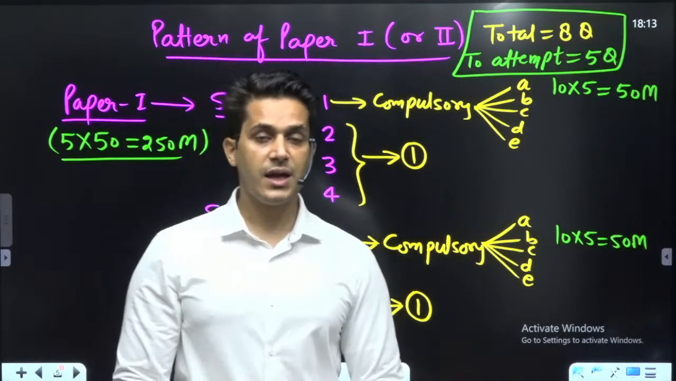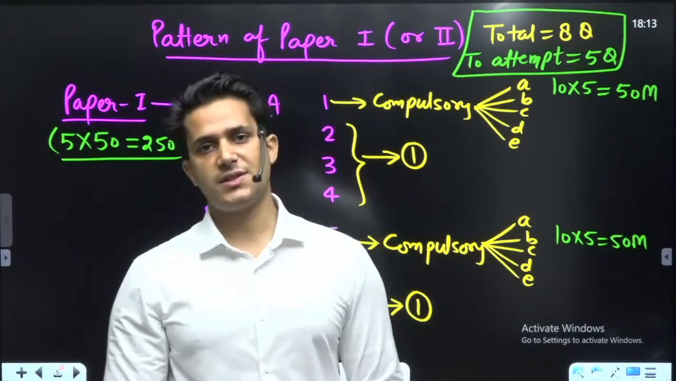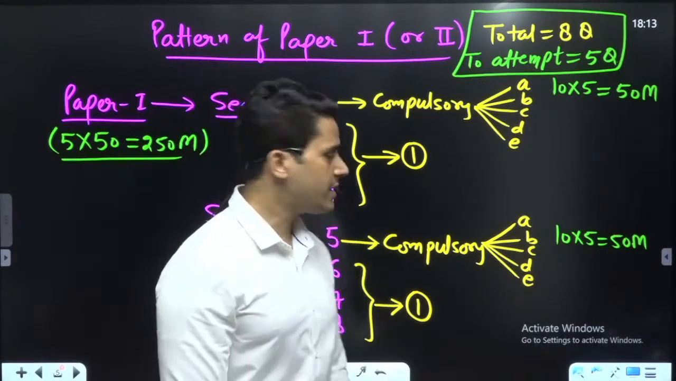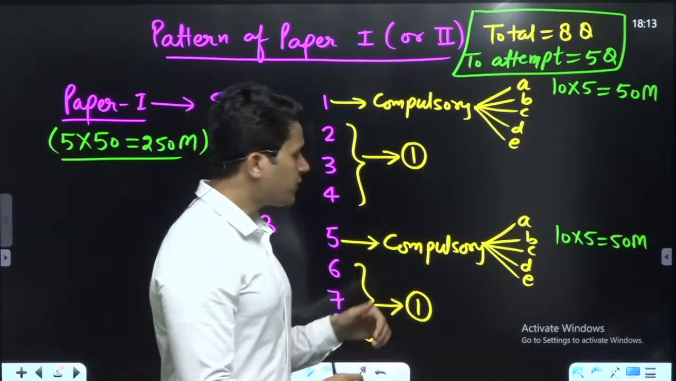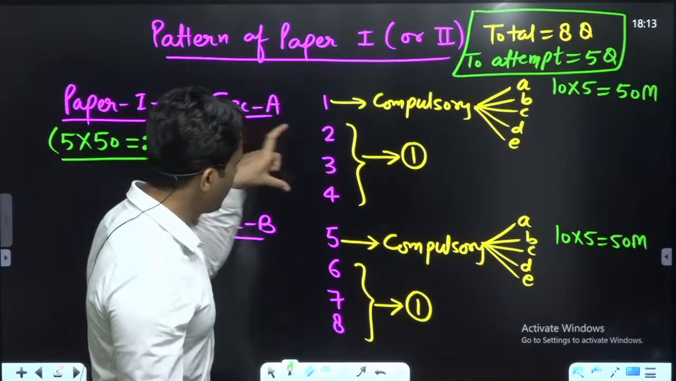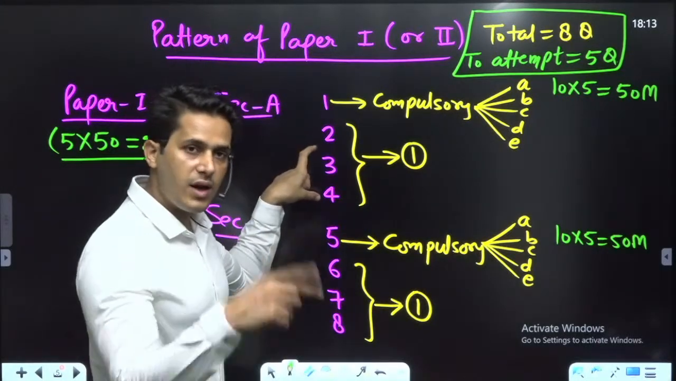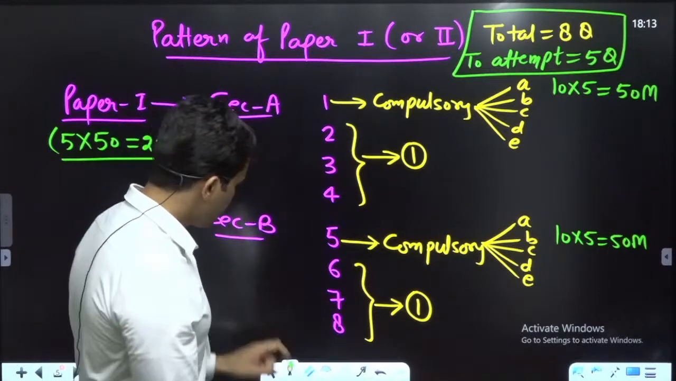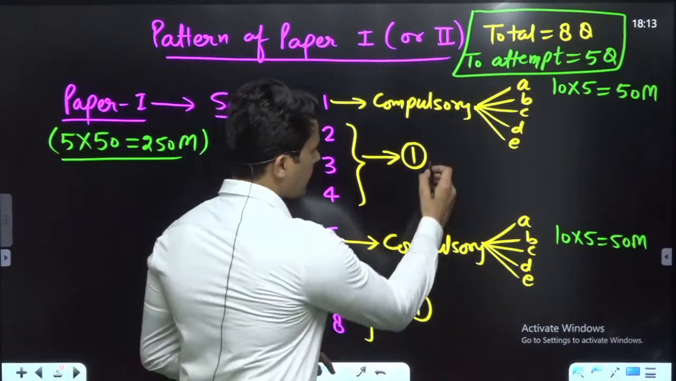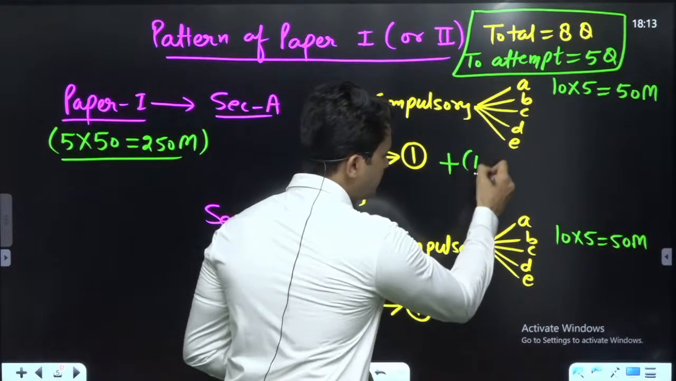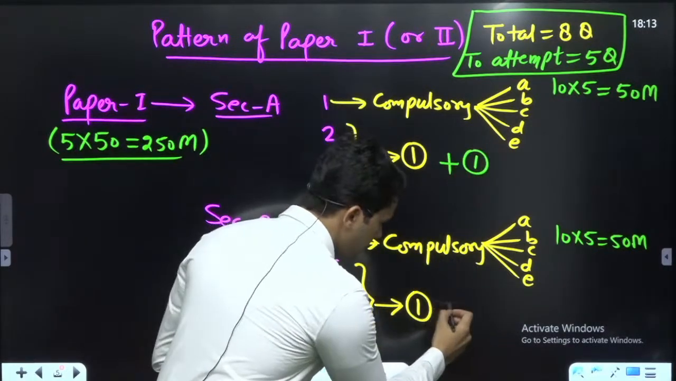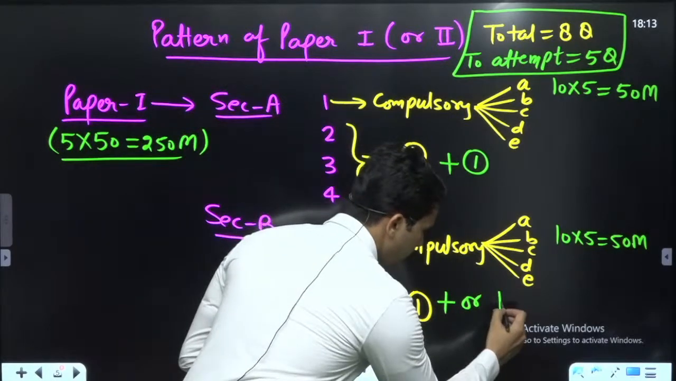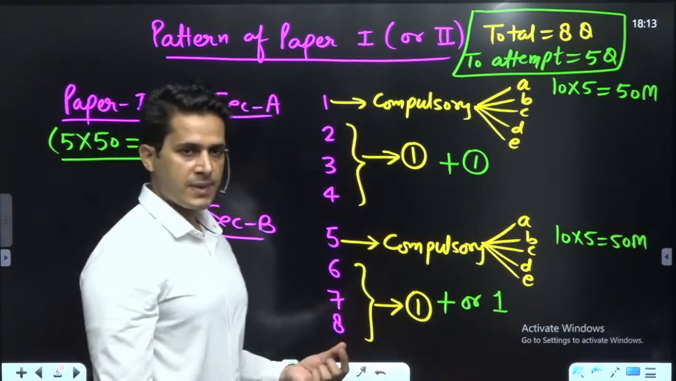So now, there is only one question choice. The choice of only a single question is left to you, that you want to attempt from these extra questions. So in this category, you can add one, or I am writing here, or you can add one more question from this.